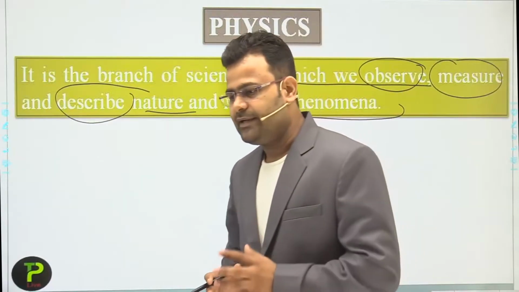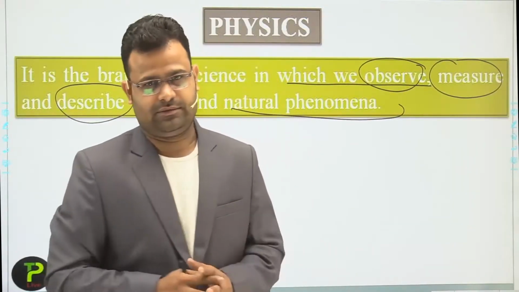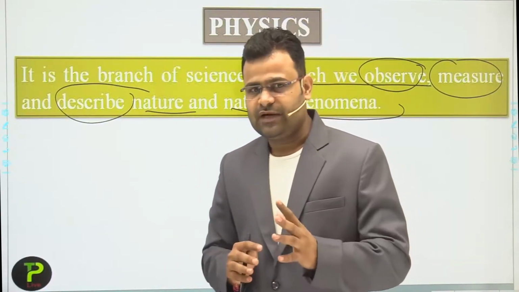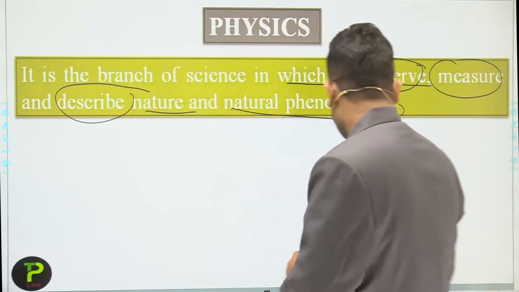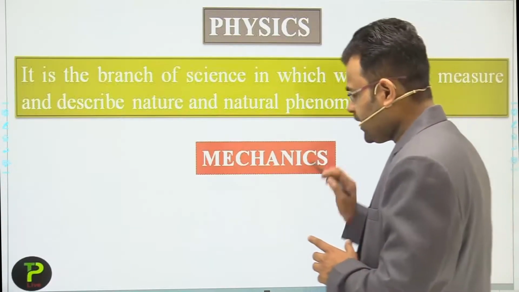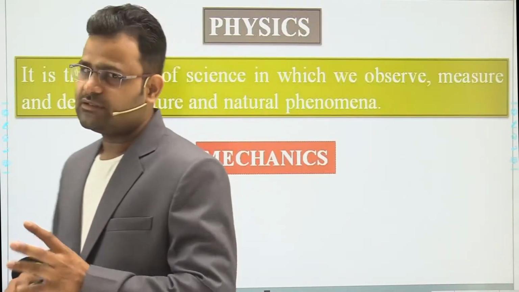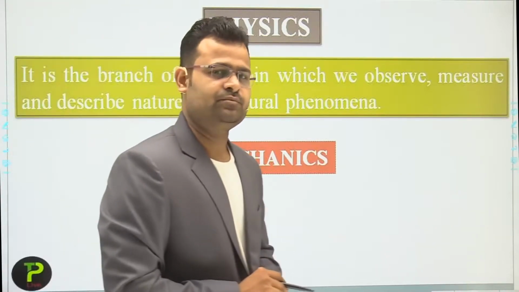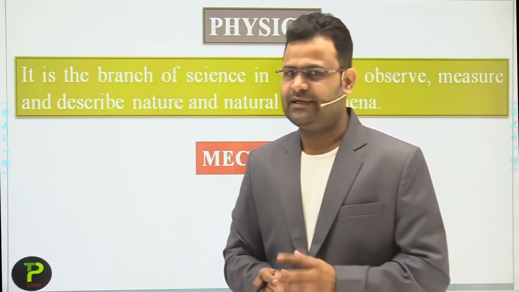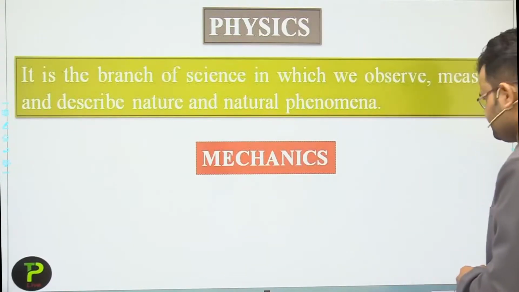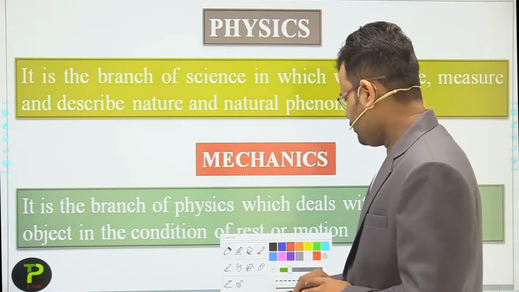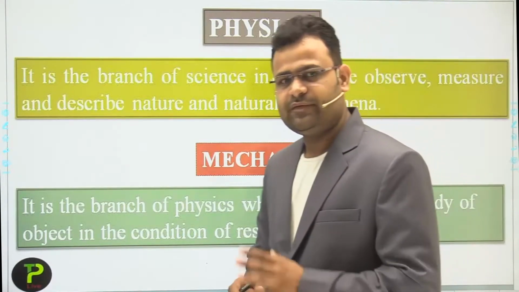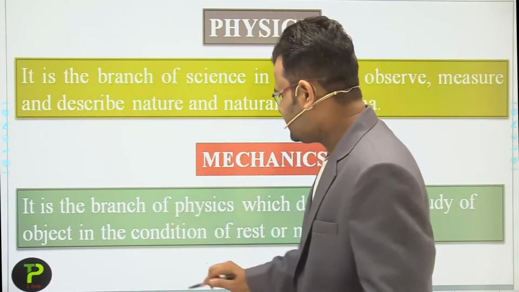Okay, students. But physics has a broad scope. We divide physics into more parts. First part is mechanics, students. In mechanics we discuss most of what is included in our first chapter, that is motion. First, what is mechanics? Mechanics is a branch of physics. We already discussed in the first chapter that mechanics is a branch of physics.